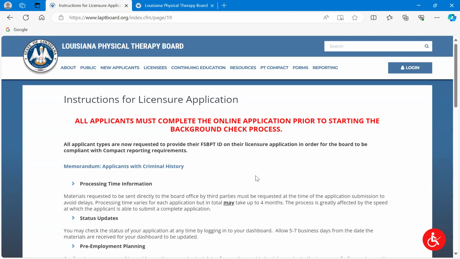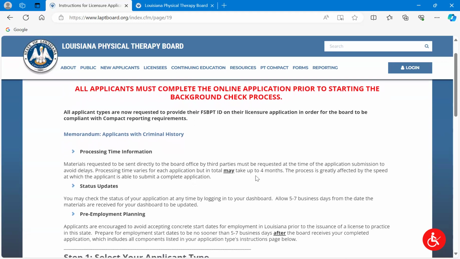So you'll want to make sure to note that as you go through this process and don't go out of order in that regard. Now, I also want to make sure that I make you aware that when you begin your application online, you want to go ahead and have your FSBPT ID handy. You're going to need to put that on the application. There's going to be a spot for it, and I'll show you, but just want to make sure you're aware. If you are in a PT or PTA program, your program's already completed the setup of an FSBPT account for you, so you do have an ID, I promise.